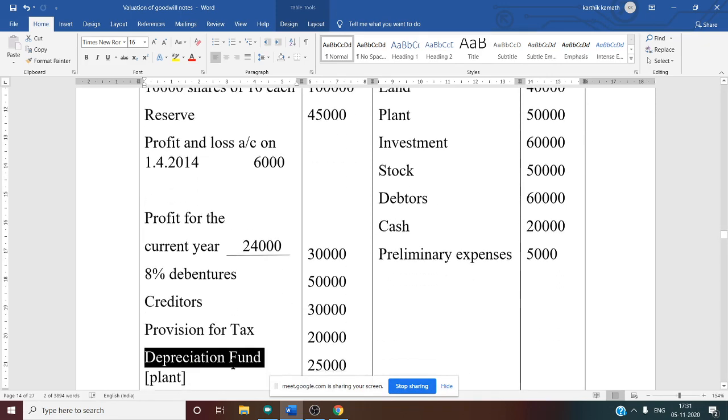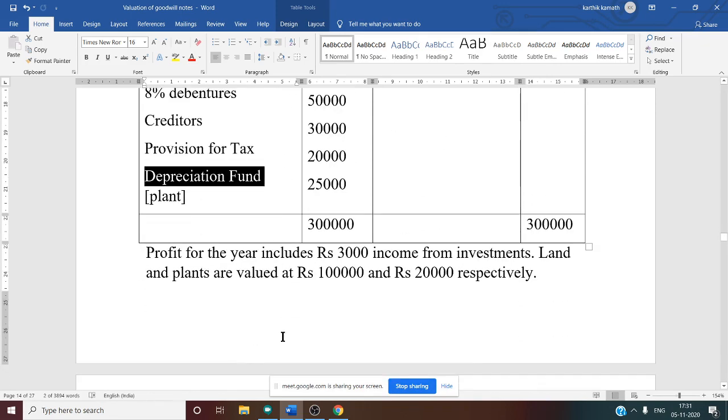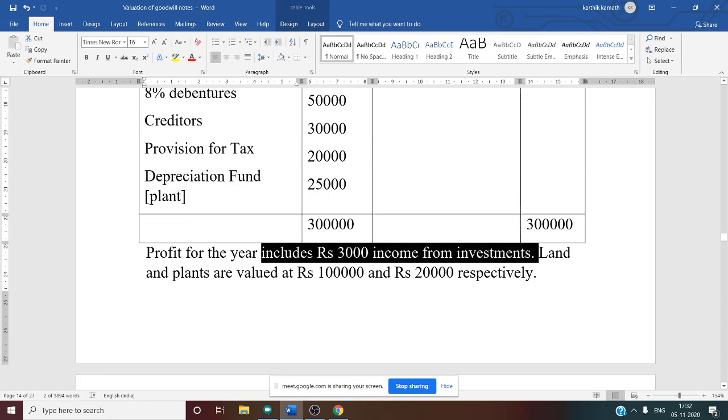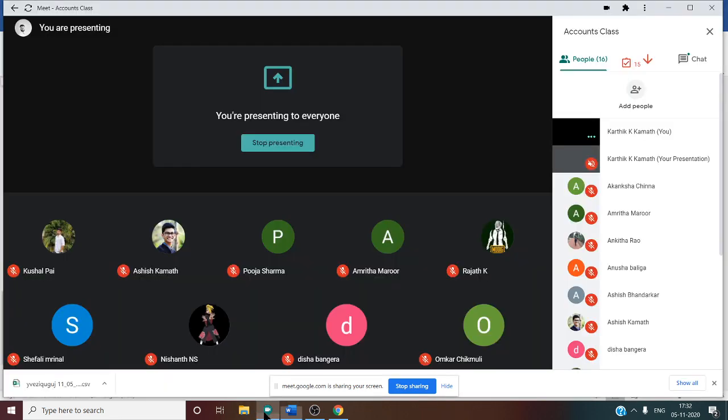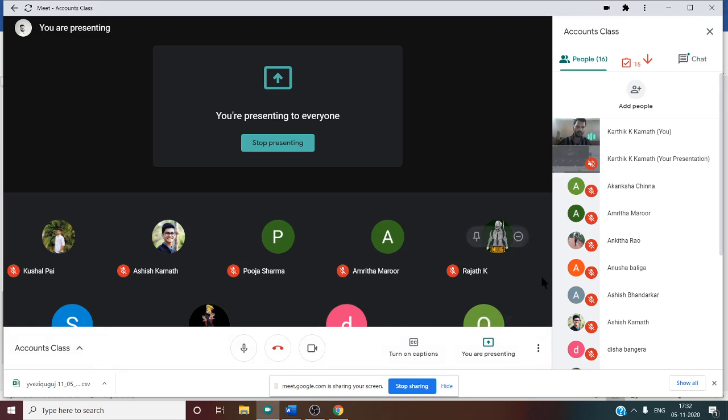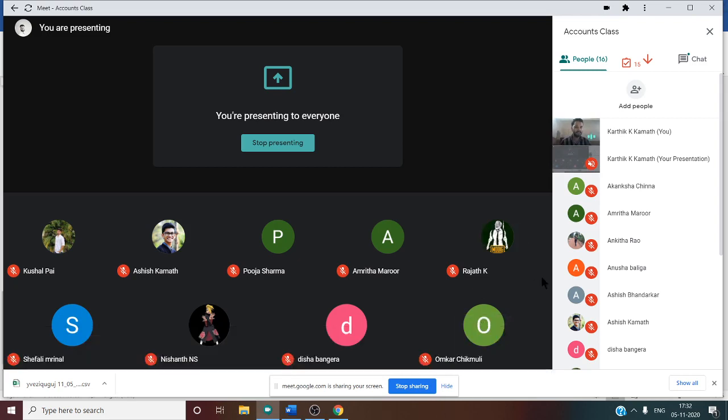After knowing all these things, now let us see the adjustments. Profit for the year includes 3,000 income from investment. Again we are going to consider it as non-business income, because income received from investment means interest on investment. So whenever there is a non-business income, what are we going to do? Can you tell me what the adjustment for non-business income is?